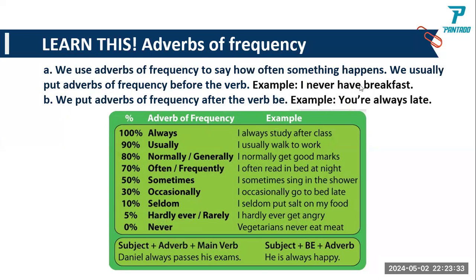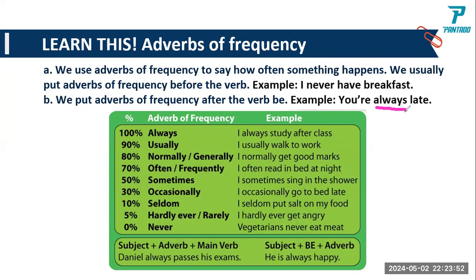Caroline never, and the verb here is have. Another one, we put adverbs of frequency after the verb be. Example, you are always late. What is the adverb of frequency here? This one.